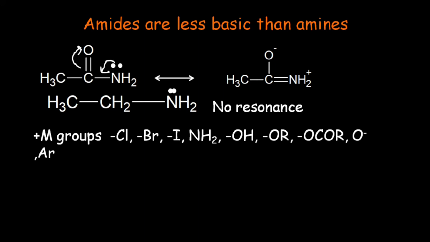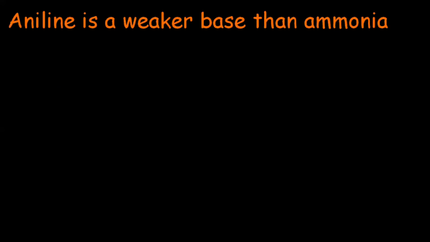The other groups which can donate the electronic density to the system are chlorine, bromine, iodine, amino group, hydroxide, alkoxides, esters, oxides, and aromatic system. Now let's discuss another example. Aniline is weaker base than ammonia.